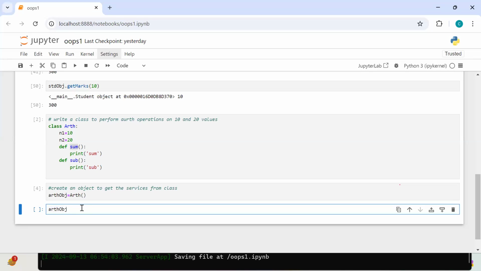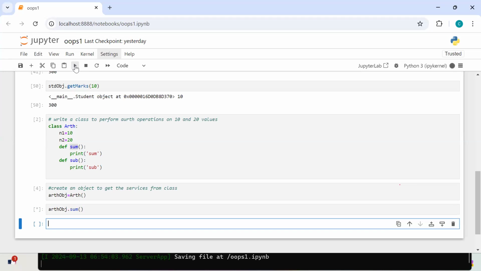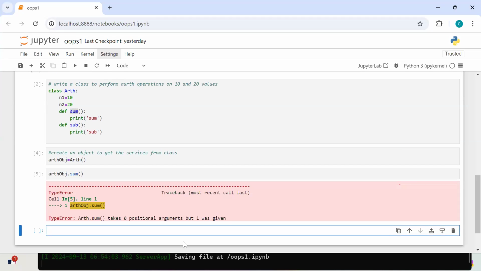Once you have an object, by using which operator? By using dot notation, we can call the method called sum. Now can I call it? Now what is the answer? Missing one positional argument. Missing one positional argument, right? Okay, now if I click on this one, you can see it like this.